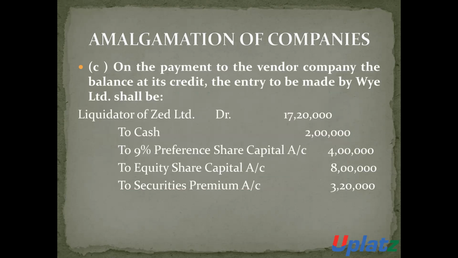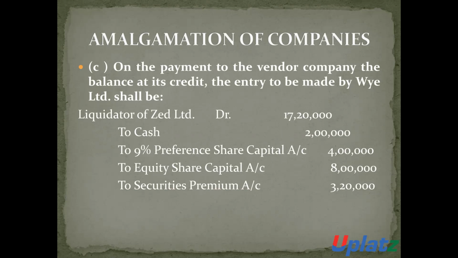On the payment to the vendor, the entry is to be made by the purchasing company. When any payment is made by the purchasing company to Jet Limited, the entry will be: liquidator of Jet Limited debit, to cash account, to preference share capital account, to equity share capital account, and to security premium.